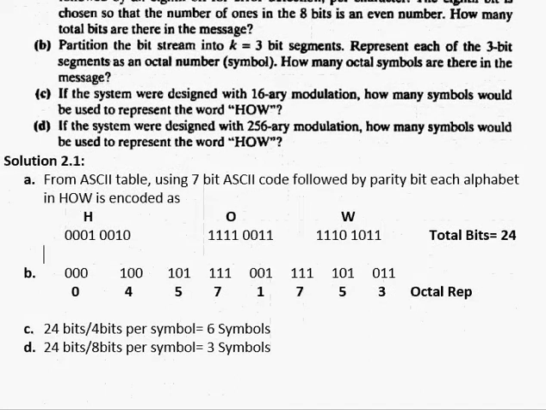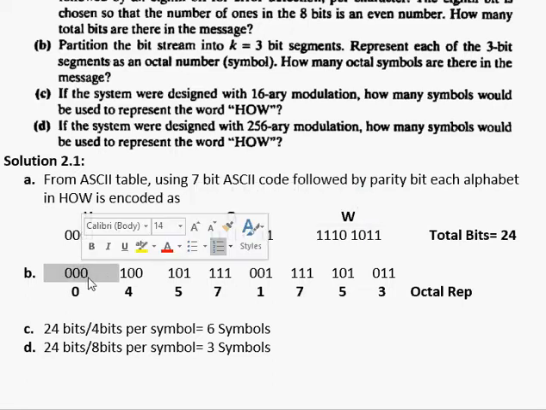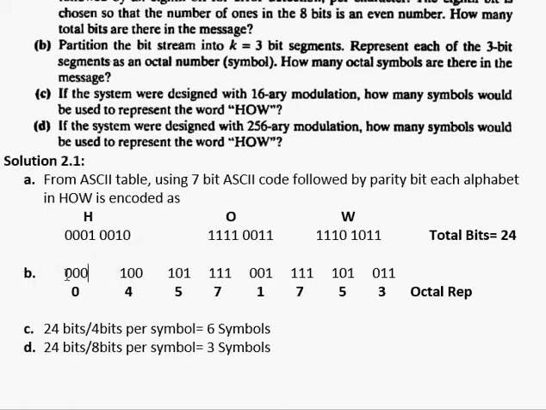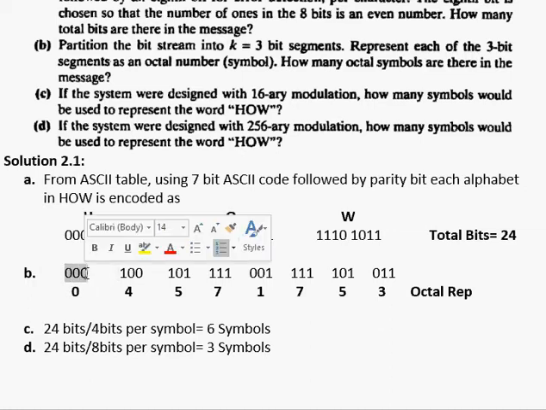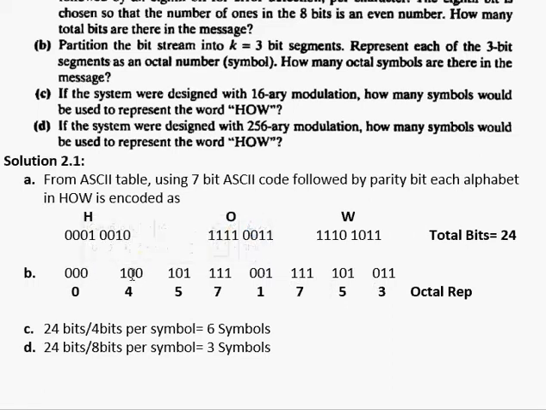Moving on to part B. Part B says to partition the bit stream into k equals 3 bit segments, and represent each 3-bit segment as an octal number. How many octal symbols are there in the message? So if I take the same sequence of bits and partition the whole bit stream into groups of 3, it will make it 000 100 101 and so on. So I can group this bit stream into groups of 3.